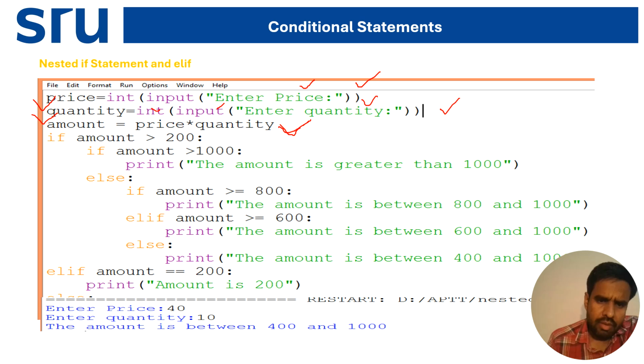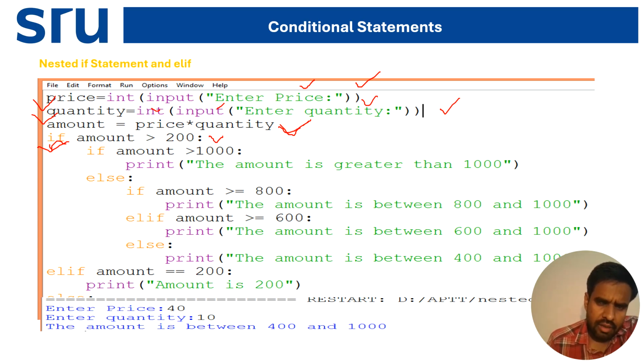Now I'm taking the if condition: if amount is greater than 100. The amount is price into quantity, where price and quantity are both taken from the user side. Now we give the condition, if amount is greater than 200.